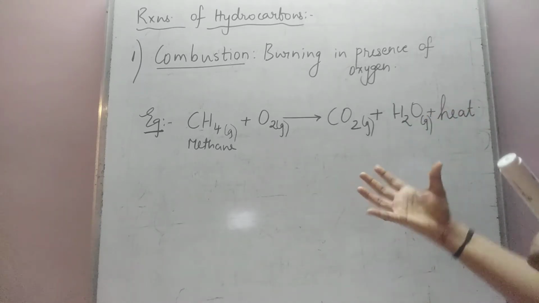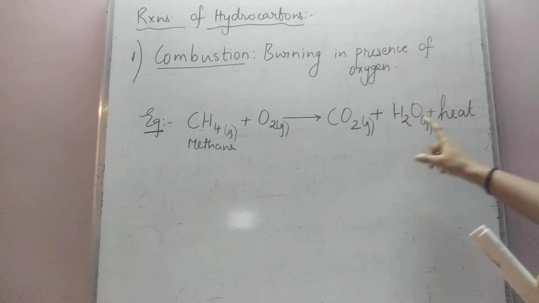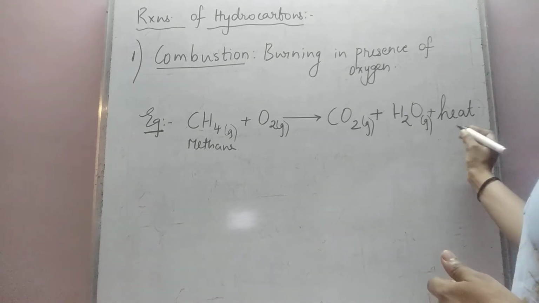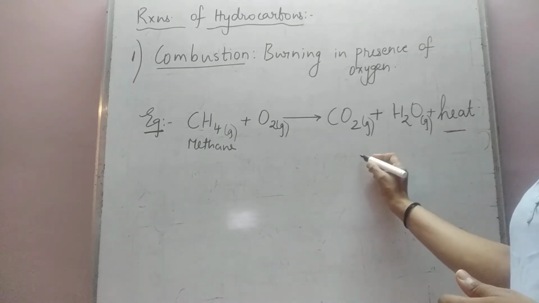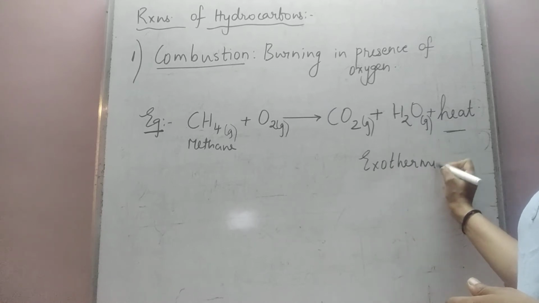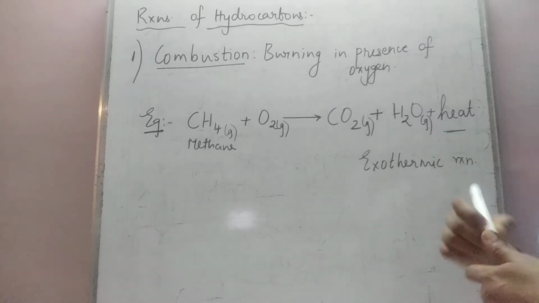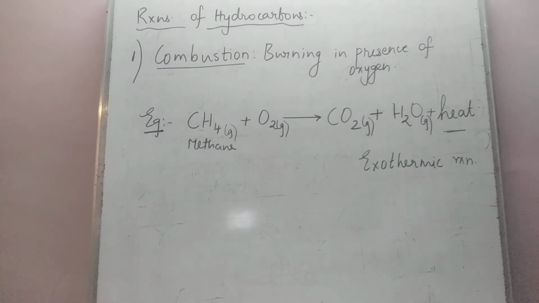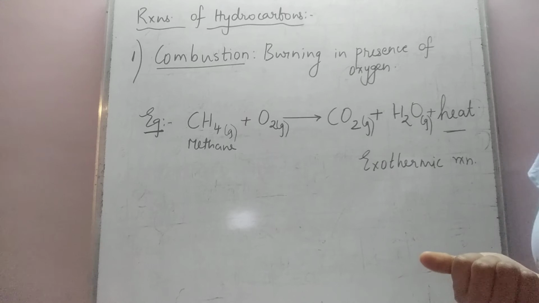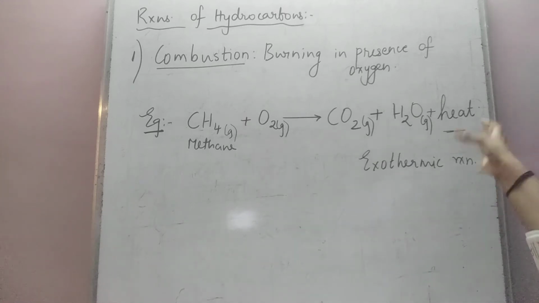Since heat is liberated, the temperature shoots up and water evaporates as soon as it is formed. A reaction in which heat is liberated is termed an exothermic reaction. So combustion is an exothermic reaction because it liberates a large amount of heat.